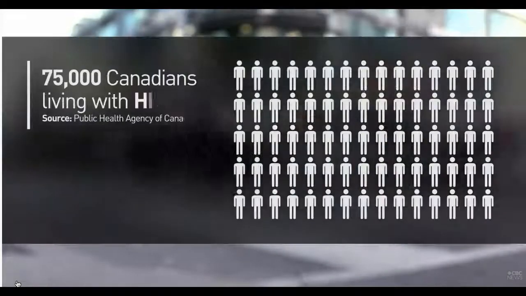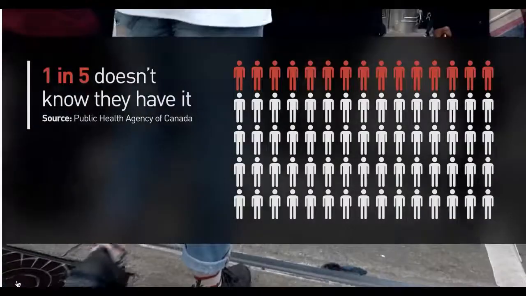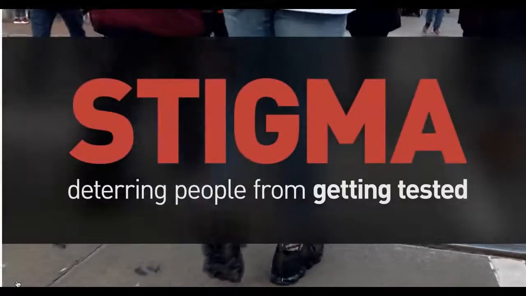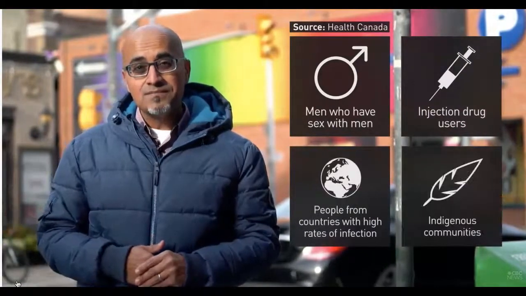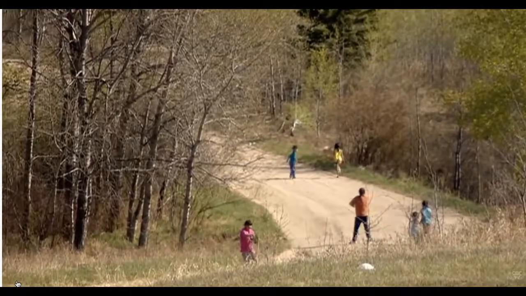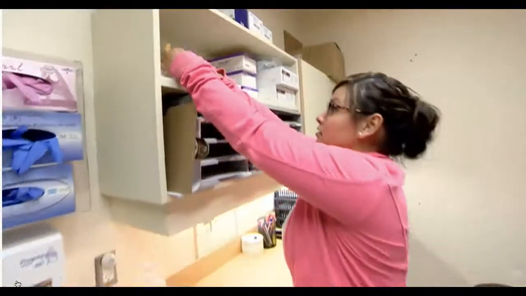Then there's detection. At the end of 2014, an estimated 75,000 Canadians were living with HIV. But 1 in 5 doesn't even know they have it. And public health officials warn stigma is still deterring people from getting tested. The groups most at risk of contracting HIV are men who have sex with men, injection drug users, people coming from countries with high rates of infection, and Indigenous communities. One region in Saskatchewan has the highest rate of HIV infection in the country, triple the national average. Doctors there call it a public health emergency.